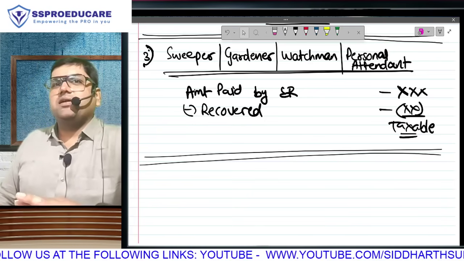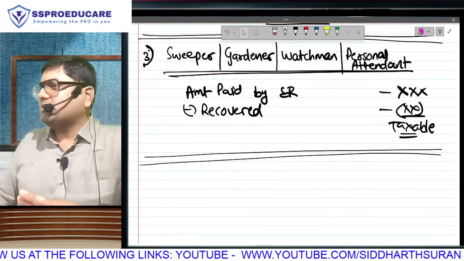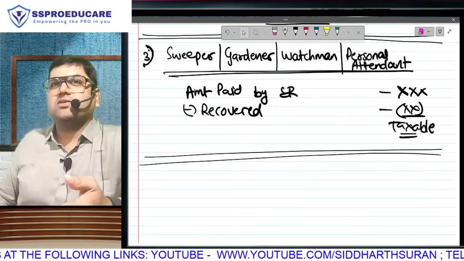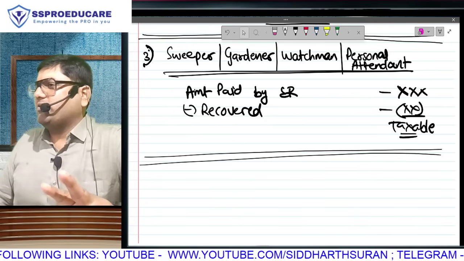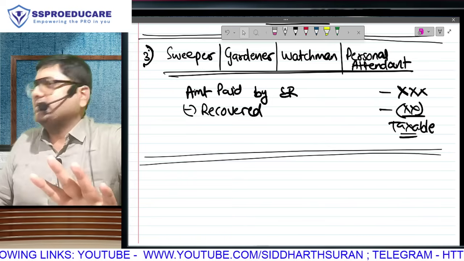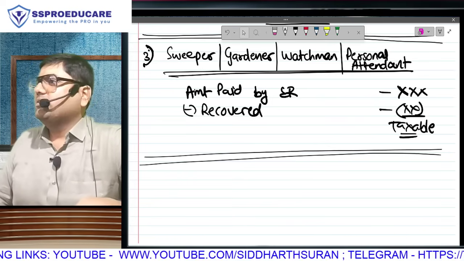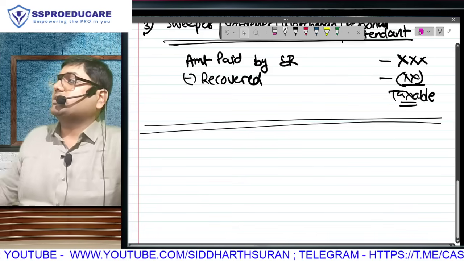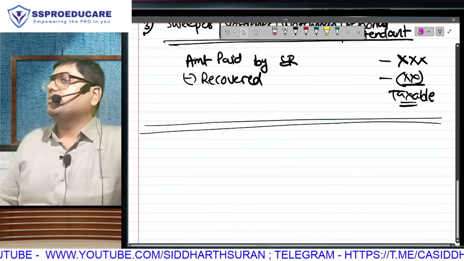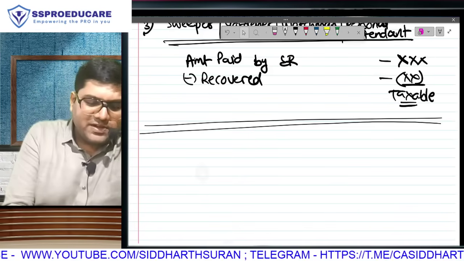I see an amendment in salary after many years. Last time, except the standard deduction part, which was different for old regime and new regime, there has been no amendment in salary in the last decade. But we are living in the anti-era of income tax, so there is an amendment which we have to discuss. For this, it was required that we learn this perquisite separately. In the next 5 minutes, we'll come to that point.